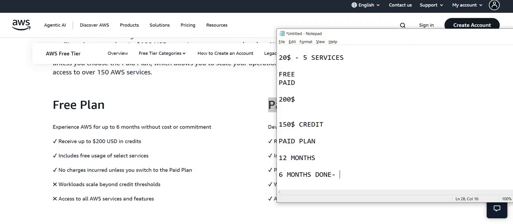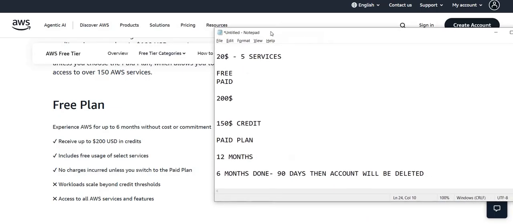And let's say now you have had 6 months done, and you don't want to upgrade your subscription to the paid plan. What will happen is AWS will wait for up to 90 days and then the account will be deleted. So if you have 6 months exhausted and you need, let's say, 30 days or 1 or 2 months to think about whether you need to continue with the paid plan or not, you have up to 90 days where you can come back and upgrade yourself to the paid plan. You will have the same account, same services and everything. So that is the case.